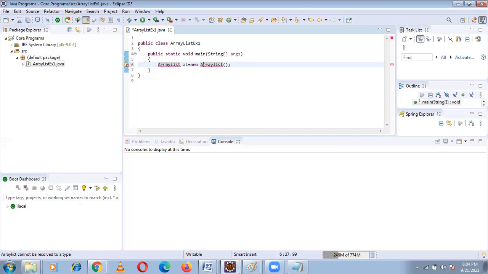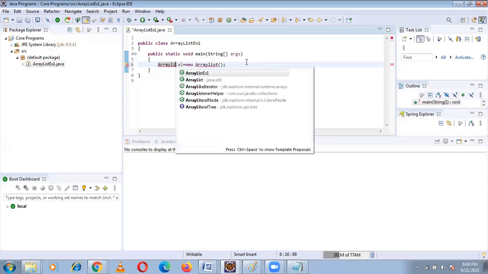Now again it is showing an error. What is that error? This ArrayList is in which package? The java.util package. So you need to import the java.util package manually if you write in Notepad. Here you don't need to import it manually. You don't need to write import java.util.* like that. Click on this ArrayList, backspace, Control Space. See, we got ArrayList from the java.util package.